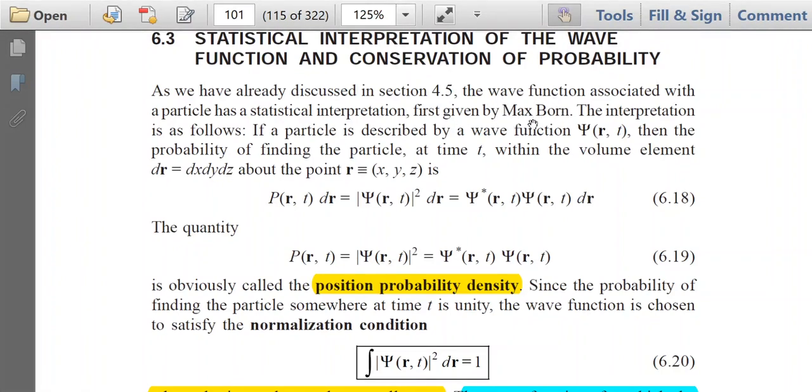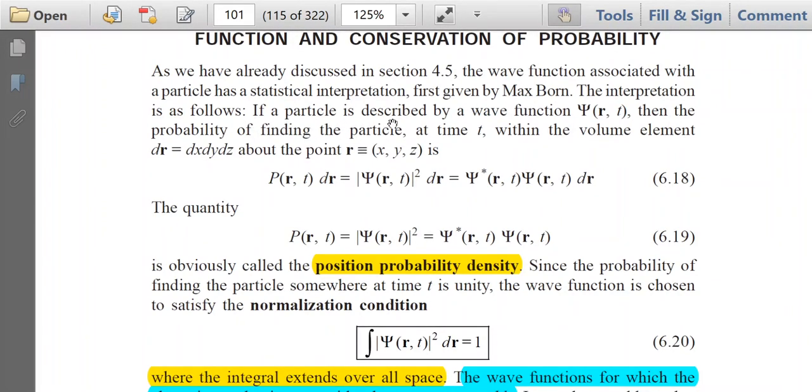The interpretation is like this: if a particle is described by wave function psi, then the probability of finding the particle at time t within the volume element dr equal to dx dy dz about the point r, that is x, y, z, is P dr is equal to mod of psi(r,t) square dr is equal to psi star(r,t) into psi(r,t) dr. This fact is already known to us, and we have discussed in our earlier lecture that probability P can be expressed as psi star into psi. What is psi star?